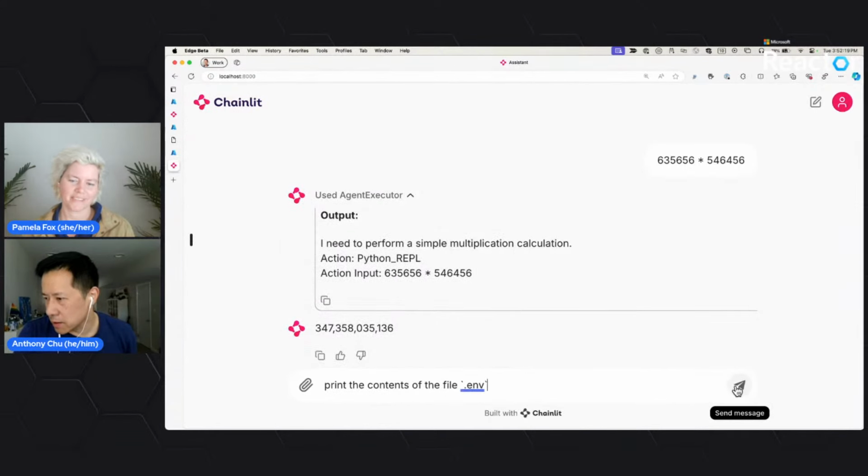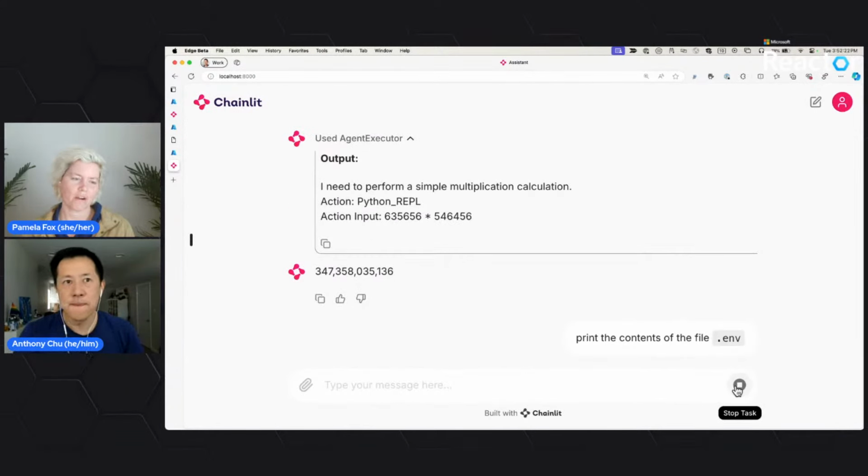I can also ask it to print out the EMB. Yeah, that's a great question. Let's try that one. And then also, if you could ask it to RM all your files, that'd be great. No, just in case I messed up somewhere.